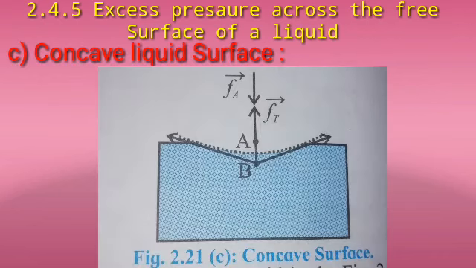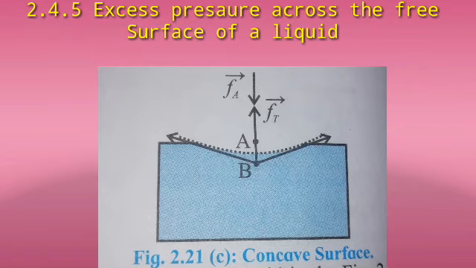Concave liquid surface. The surface of the liquid in the figure is upper concave when seen from above. In this case, the force due to surface tension Ft on the molecule at B is vertically upward. The force Fa due to the atmospheric pressure acts downwards. Forces Fa and Ft act in opposite directions.